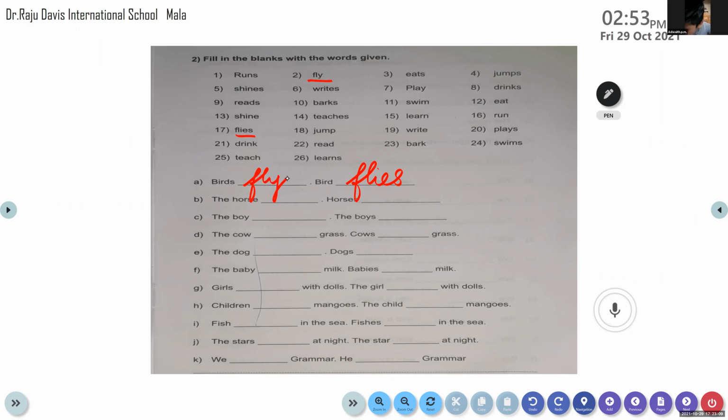Clear to all of you? Yes? Have you all understood how to do this exercise? So I'll explain this exercise very well. Similarly, let's move on to the B, question number B.